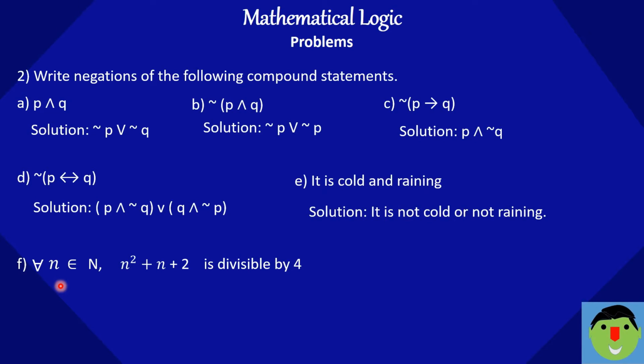For all n belongs to capital N, n square plus n plus 2 is divisible by 4. The negation of this sentence is: not divisible by 4. And what about the quantifier? The negation of for all is nothing but there exists. So there exists n belongs to capital N such that n square plus n plus 2 is not divisible by 4. This is the solution of this statement.